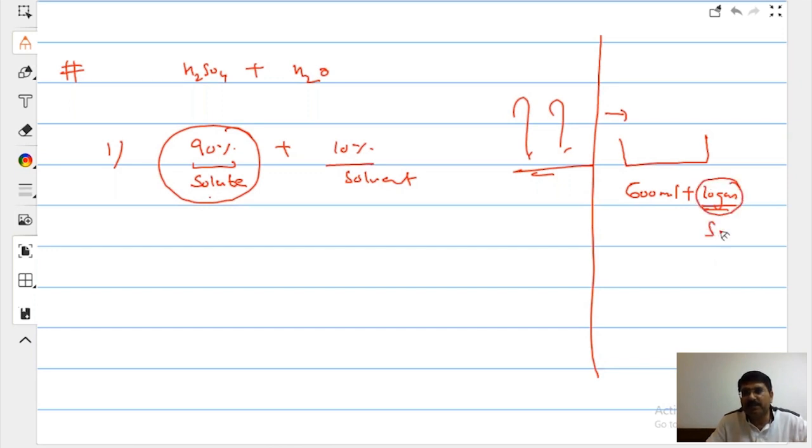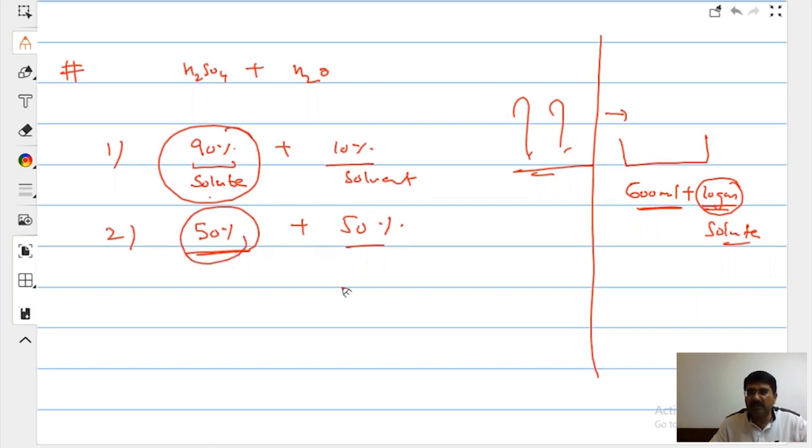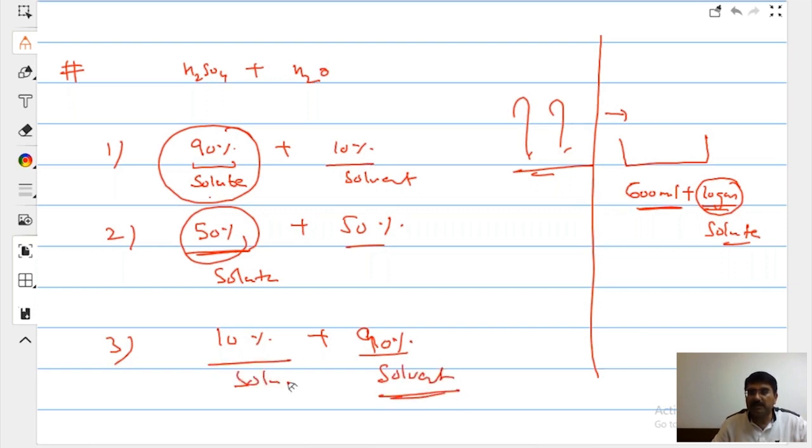That is still going to be the solute, because this is a solvent. Our interest is in this. Suppose second case, I have 50% sulfuric acid and 50% water. Your interest is in the solute. This is still going to be the solute. Third option, I have only 10% sulfuric acid and 90% water. It is still going to be the solvent. It is going to be the solute.